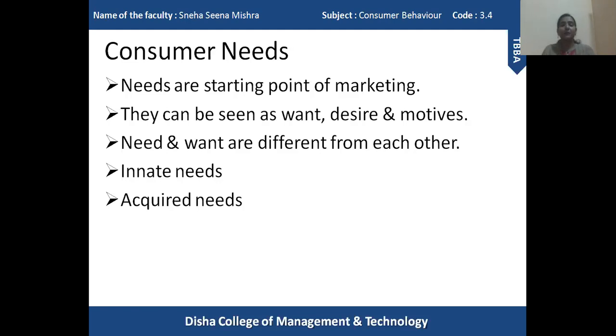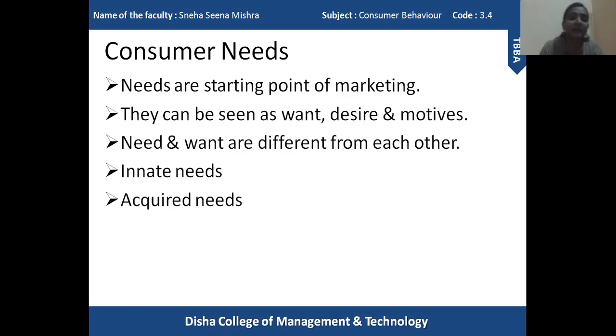Now, another important point is that we always get confused between needs and wants. Needs and wants are very different from each other. A need is something that we don't have right now. That is a state of deprivation. We don't have that product or that element in our possession. We are deprived of that product or a certain feature or element. So that is a state of deprivation. Want means something which we want to have in order to satisfy our requirement, satisfy some kind of feeling. So that is the difference between need and want.